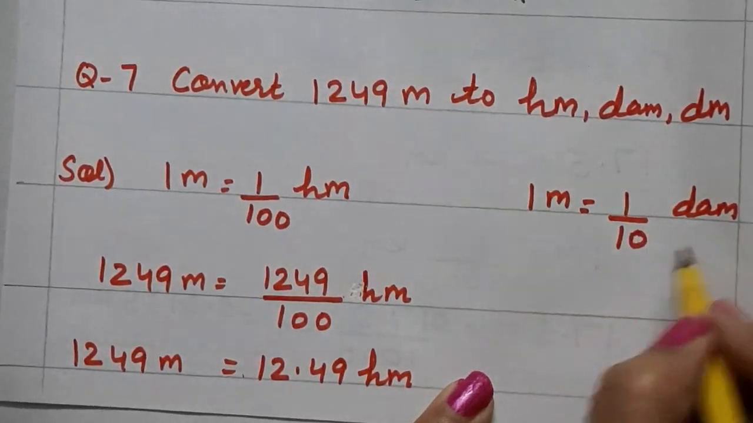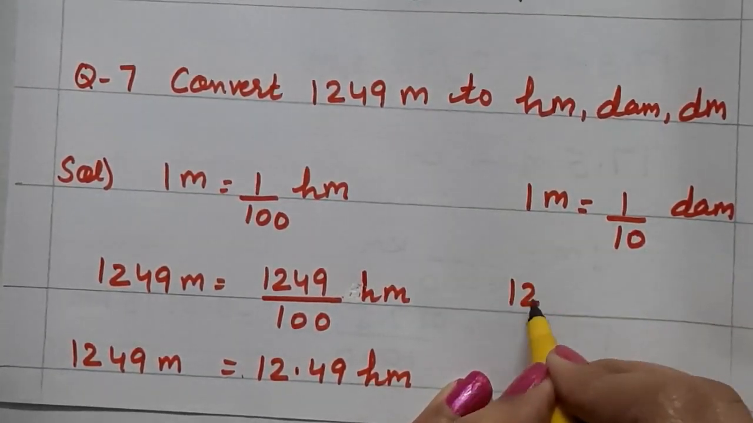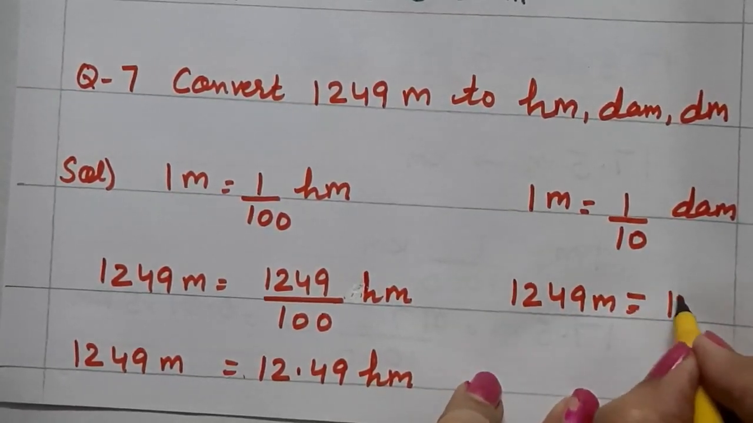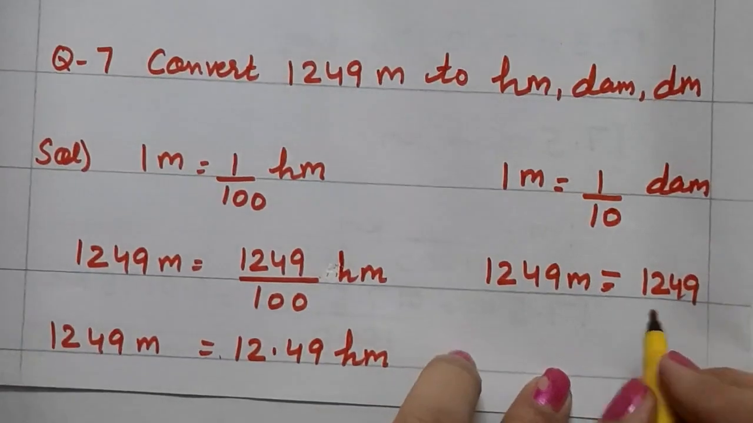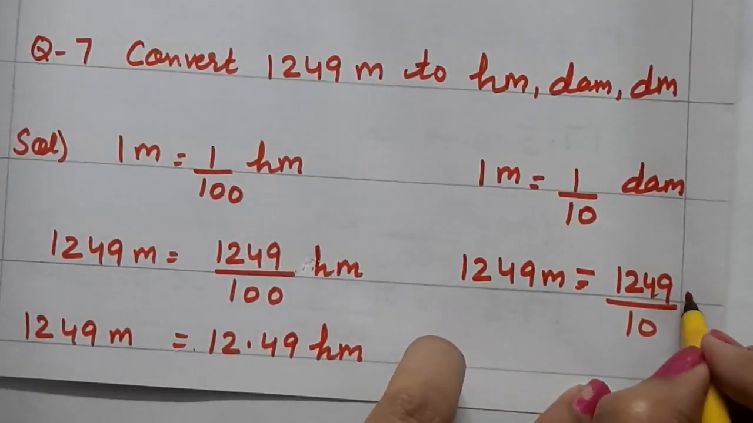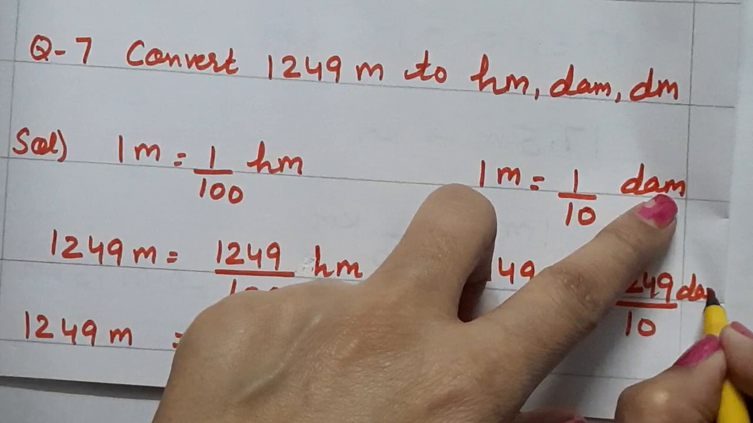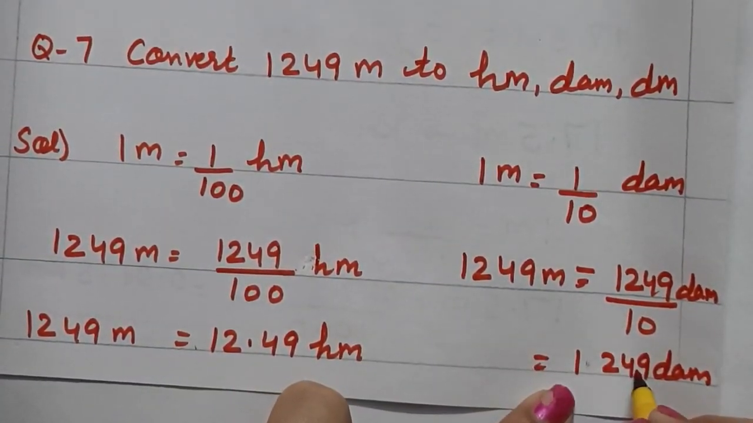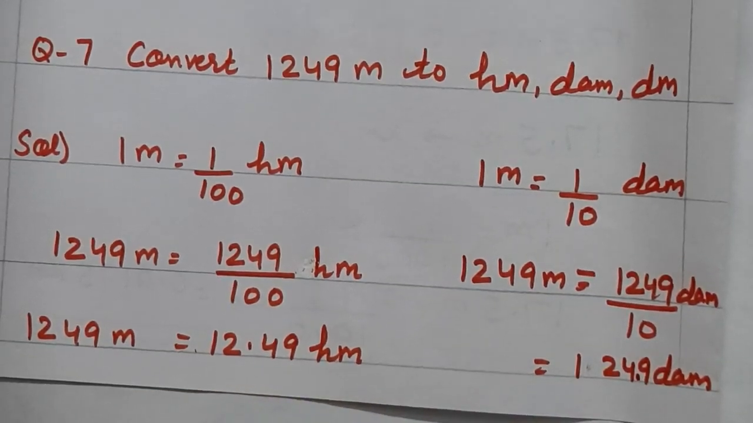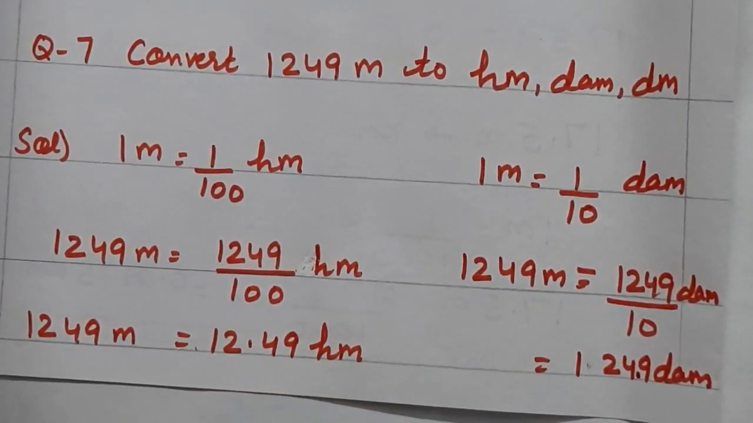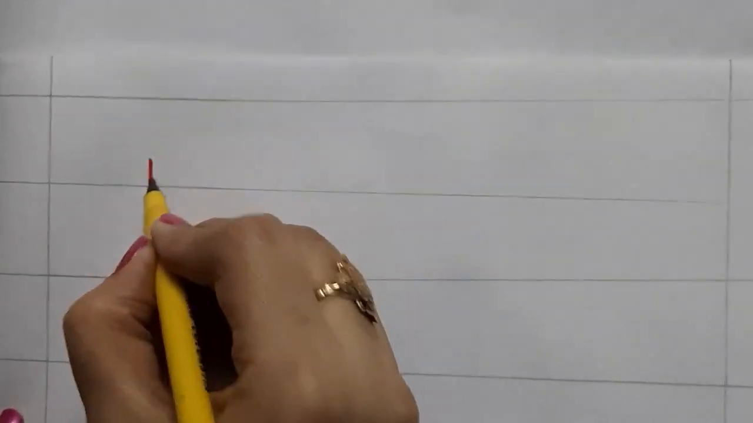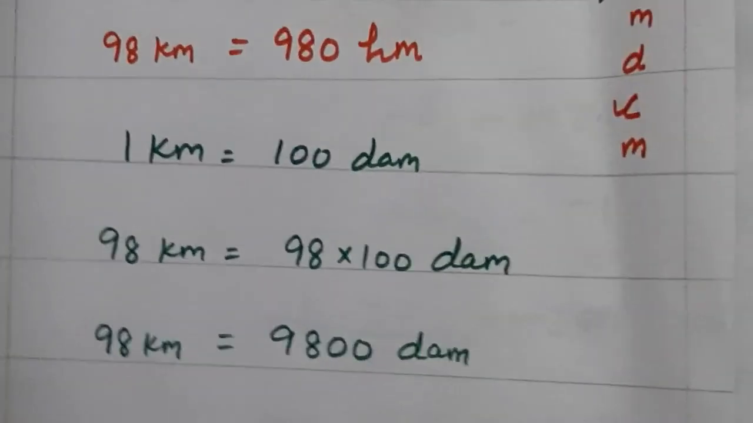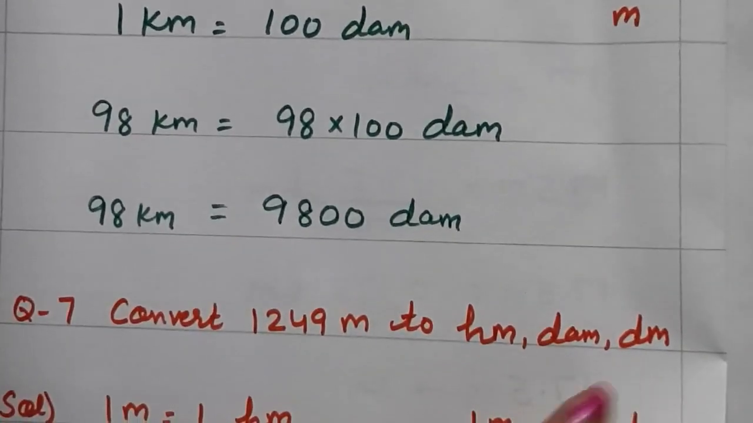1 meter is 1 upon 10 decameter. 1249 meter is equal to 1249 upon 10 decameter. It will become 124.9 decameter. And the next part is convert meter into decimeter.